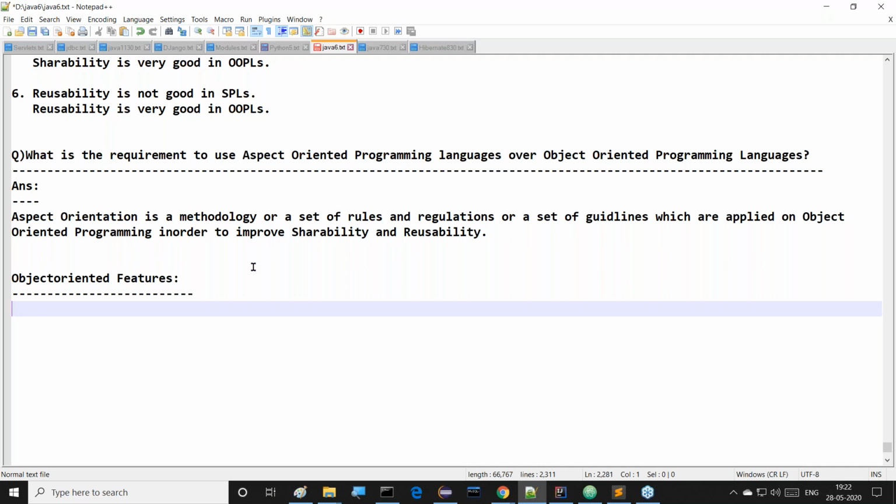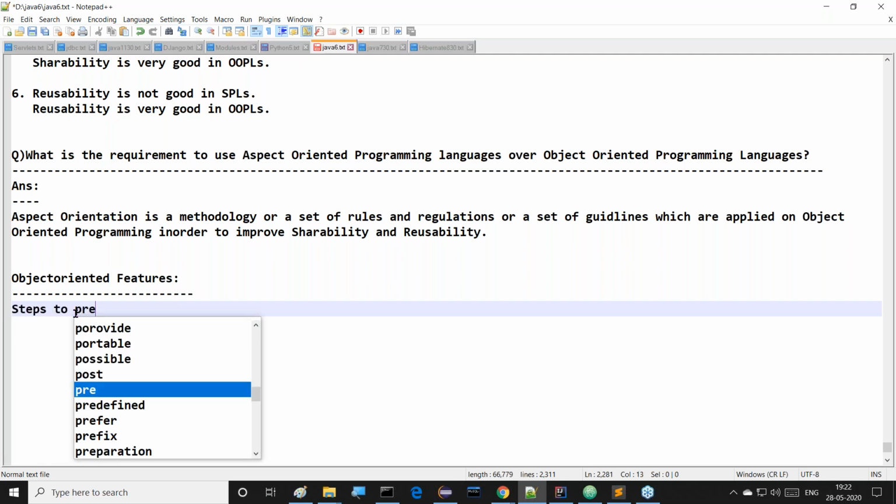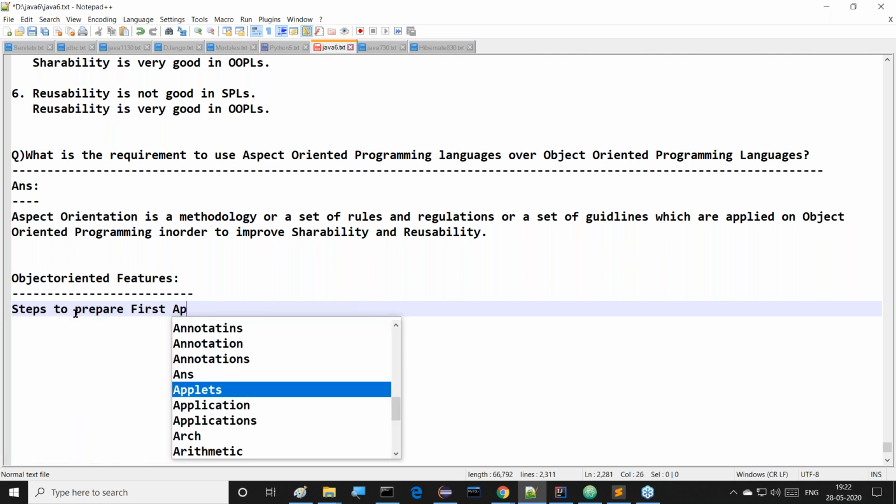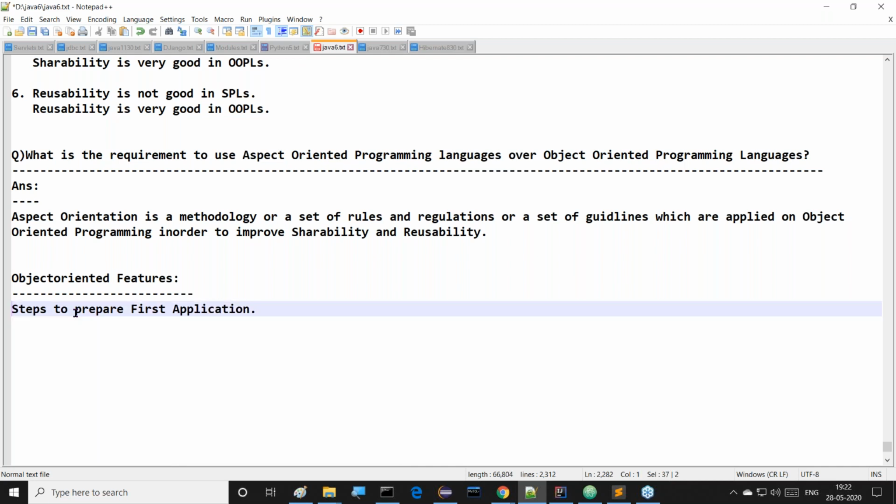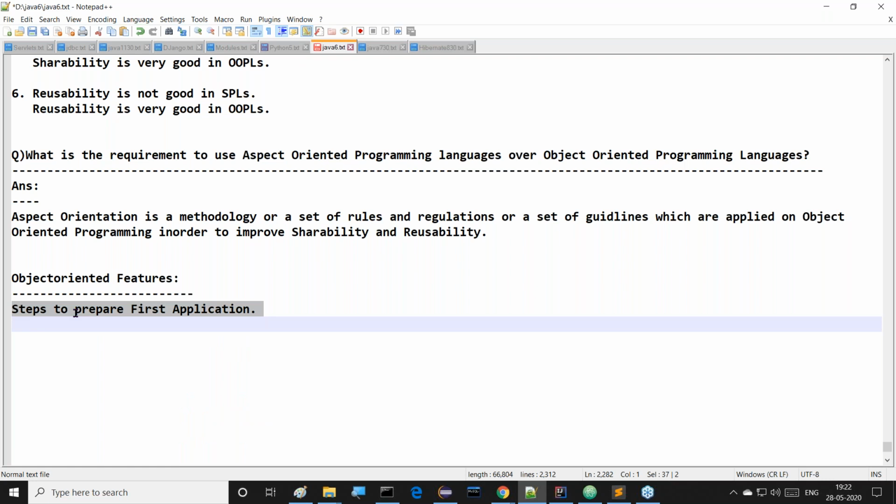Now within 5 to 10 minutes of time, I want to take that 7:30 session. 7:30, that means core Java. Today I'm going to start with steps to prepare the first application, how to download Java software, how to install Java software, and all these steps I'm going to be discussing with you today. Now try to understand it clearly.